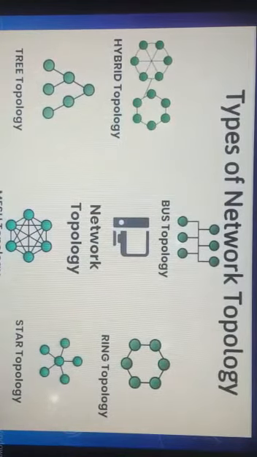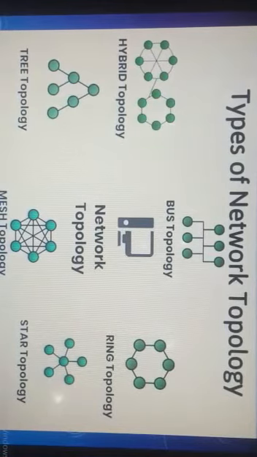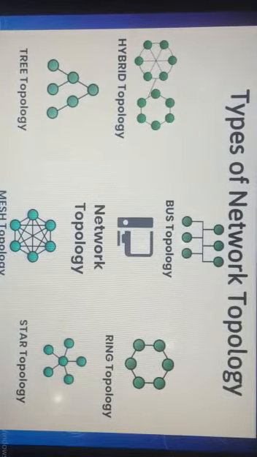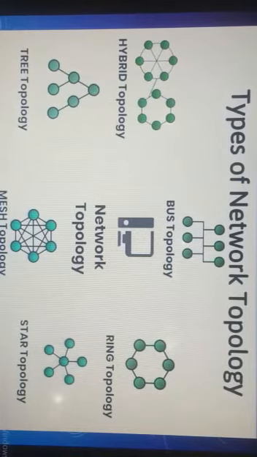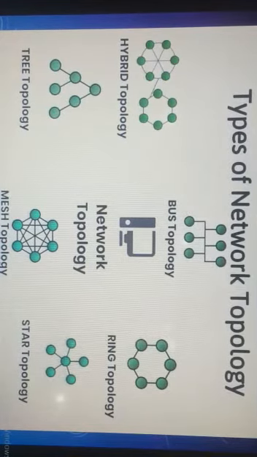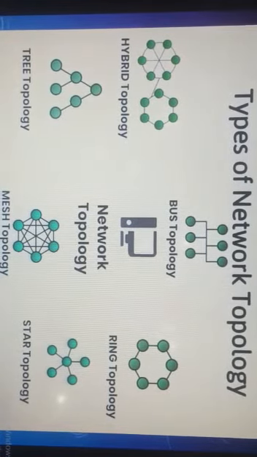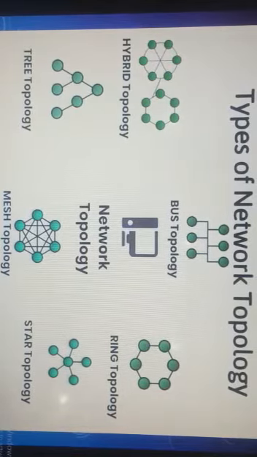Next, moving towards the network topologies. Here are various topologies of networks. The basic topology that we have already read in the previous classes is the point-to-point network, where two computers are basically connected to each other. Next we can see here is the bus topology. Bus topology is also called linear topology. In this linear topology, the terminal is linked in between and all the basic nodes are connected to that particular terminal, and the data is transferred towards that particular terminal.